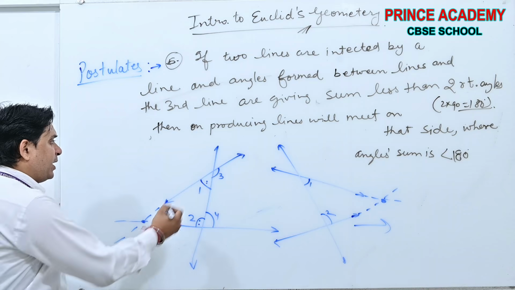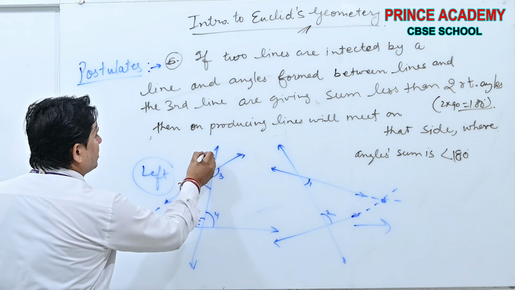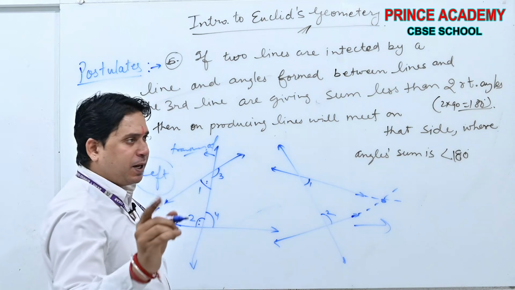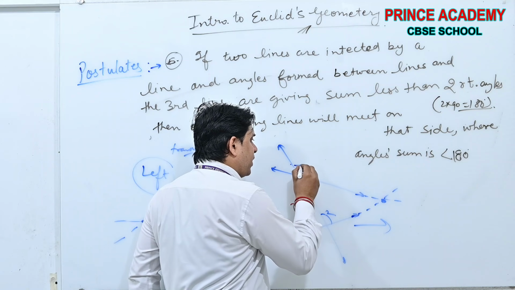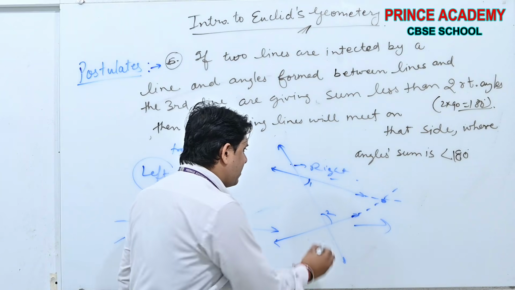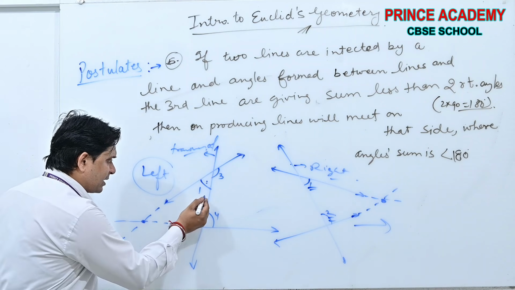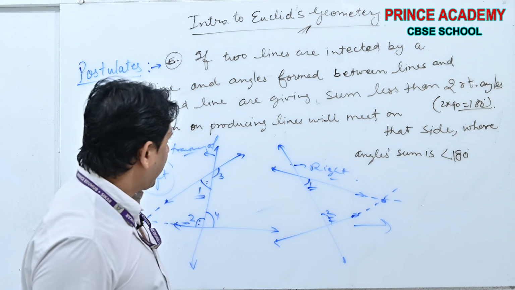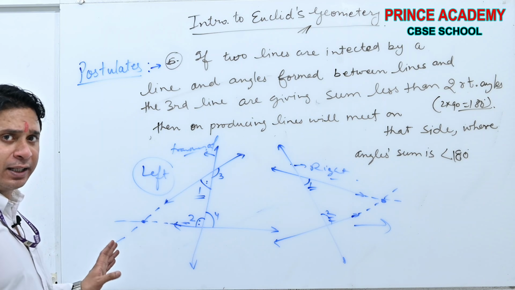Here they meet on the left side of the transversal. See beta, this third line is known as transversal. I will explain it later. And here they will meet on the right side of the transversal. Why? Because in this case the sum of angles was less than 180, and here also the sum of angles was less than 180. Okay, done. You can take the screenshot.